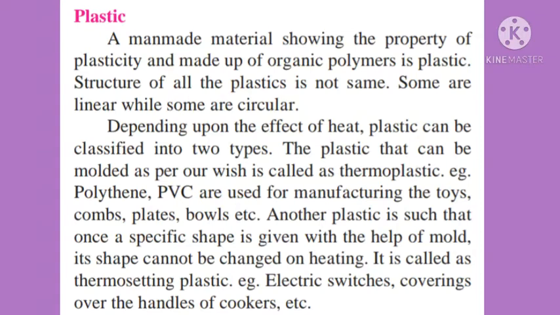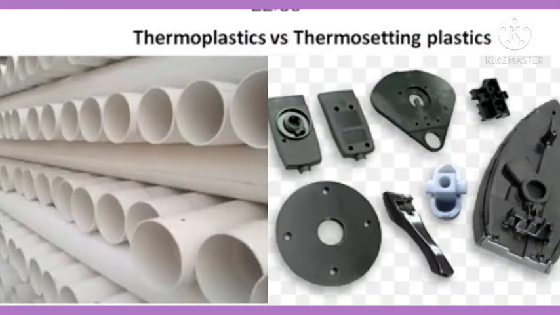Depending upon the effect of heat, plastic can be classified into two types. They are thermoplastic and thermosetting. The plastic that can be molded as per our wish is called thermoplastic. Example, PVC, polythene. They are used for manufacturing toys, combs, plates, bowls, etc.